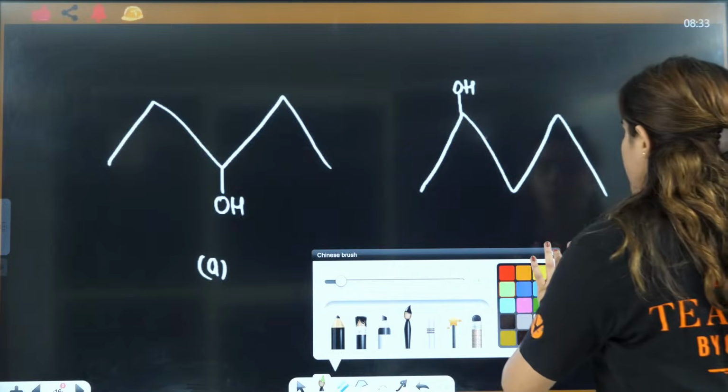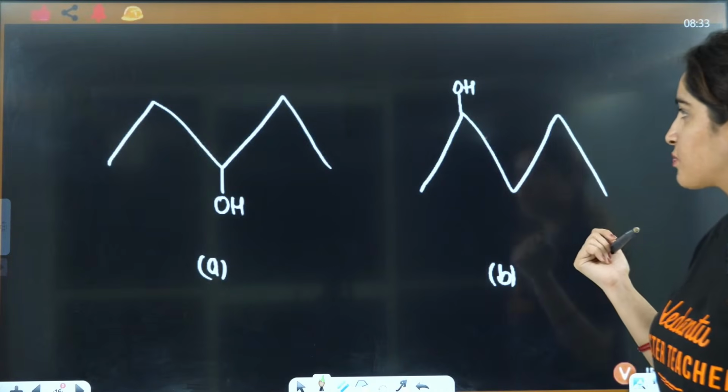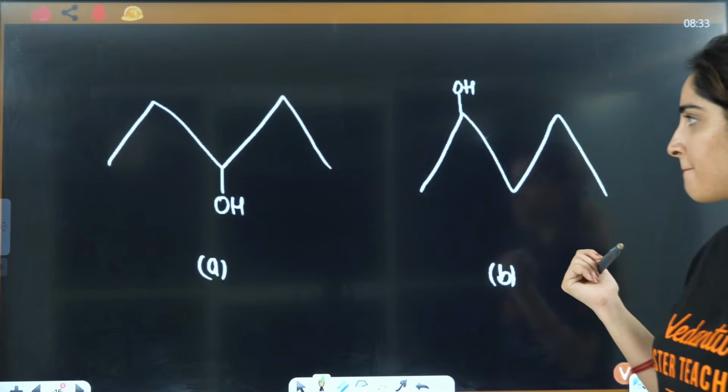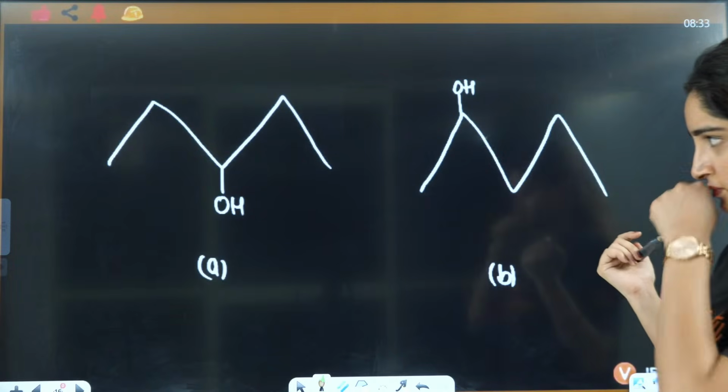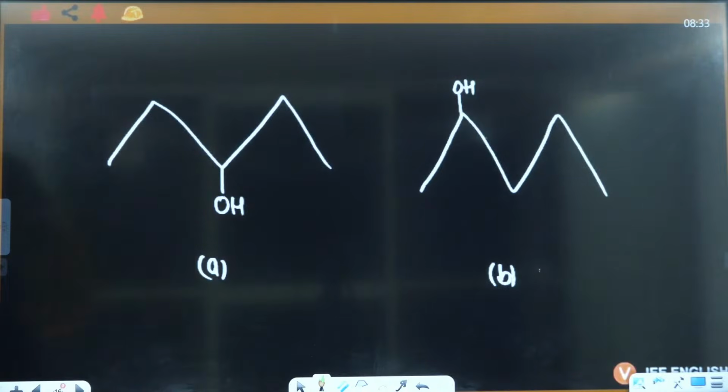Right? So now let's talk about this one. Let's see if this is a position isomer or not. Tell me. This we have done before. Today only we have done this. What kind of isomer is this?